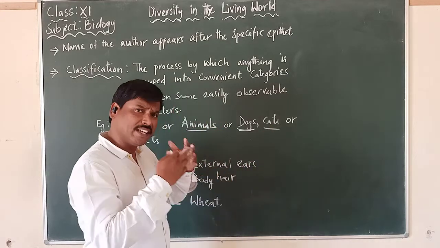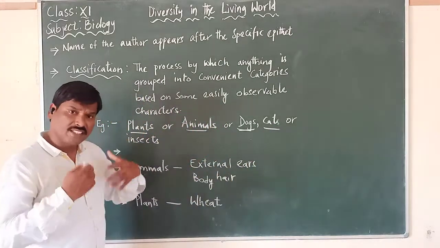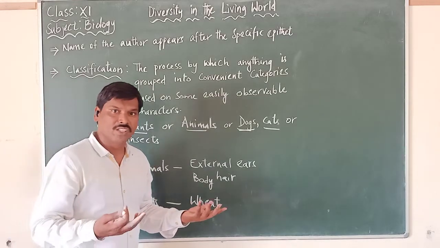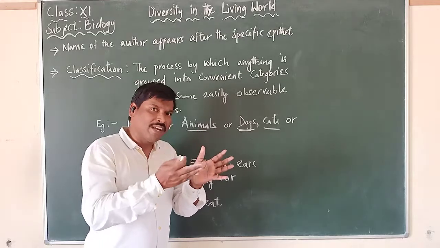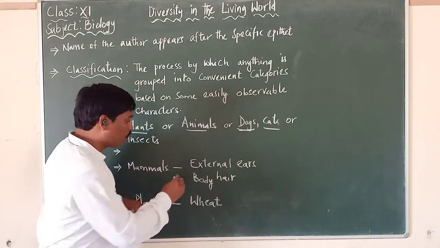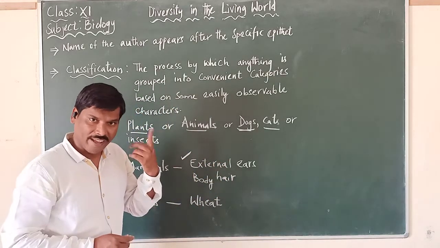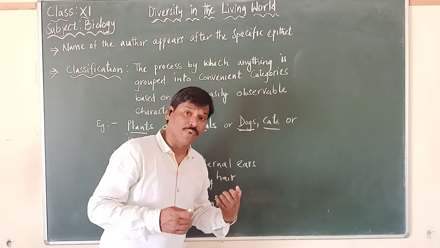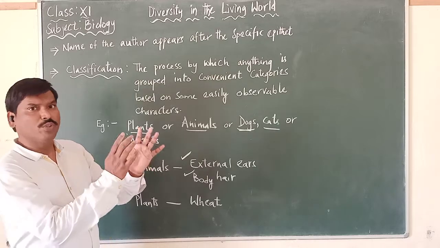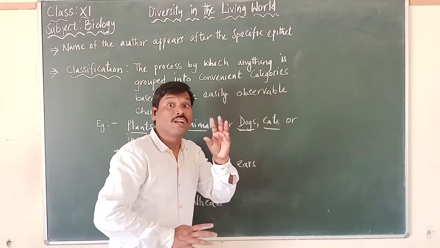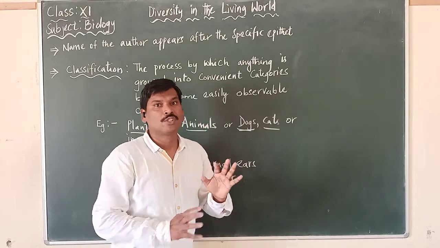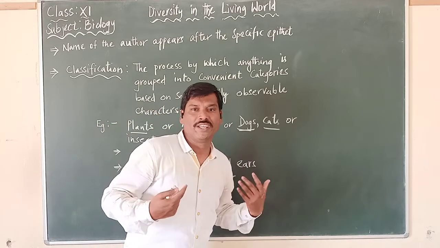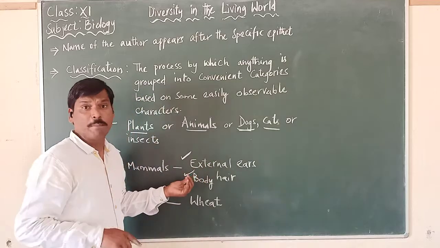In the same way, that will be true of any type of organism. Suppose you are taking mammals. You know what mammals are; they can be described based upon what? The external ears and the hair on the body. These are the general characteristics of the mammals. So you know the observable characteristics: they have external ears and they have hair on their body, are the best examples we say.